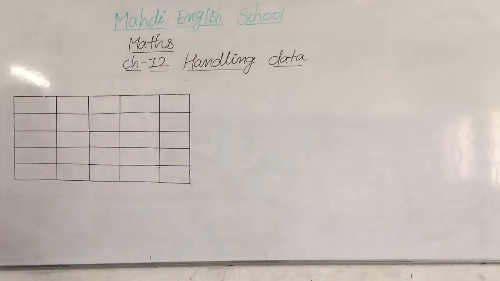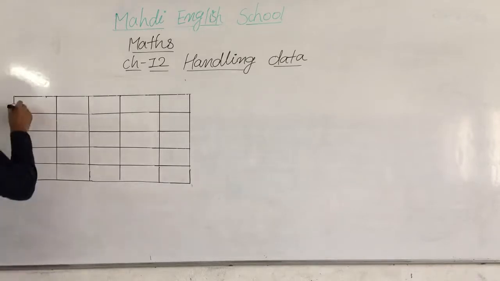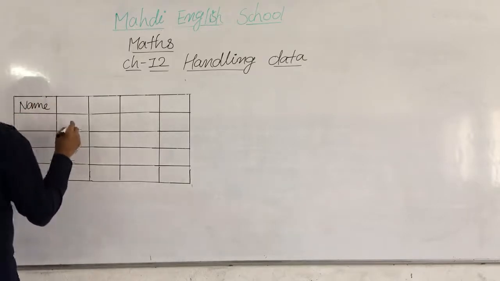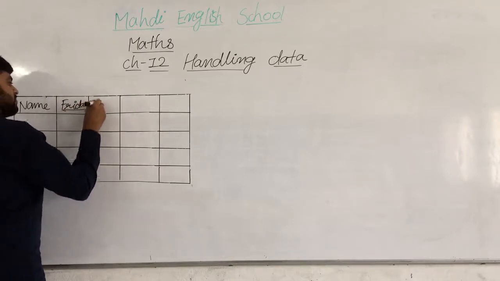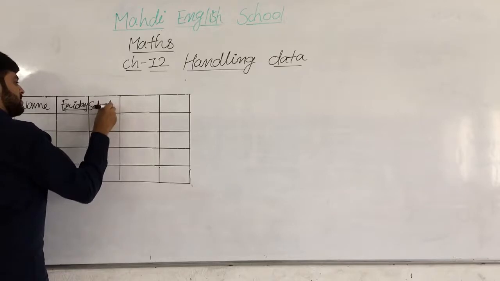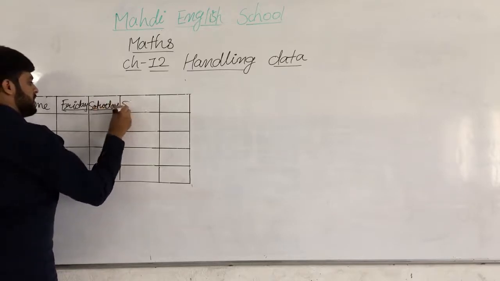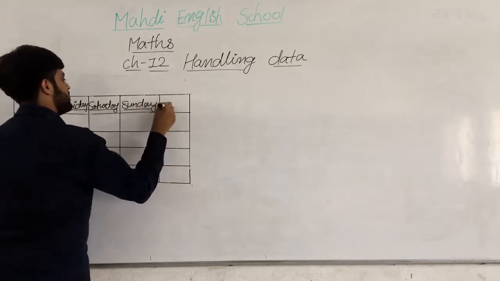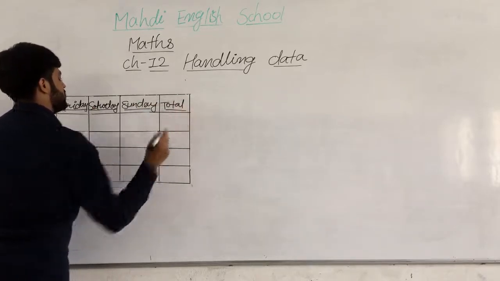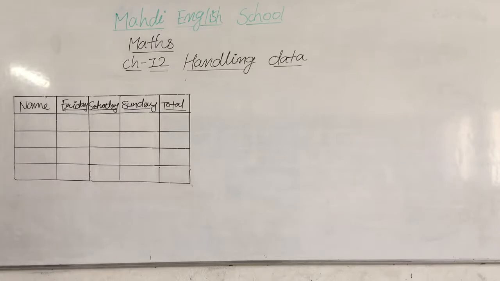So you have to note down with me all here, what I am telling you. First of all, name. Friday, Saturday, Saturday and Sunday. And here is last in total. My points are, my dear students. So what is the name of here? You have to write with me.